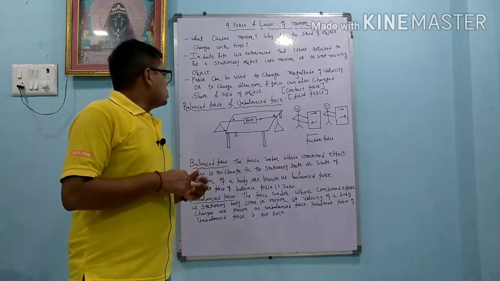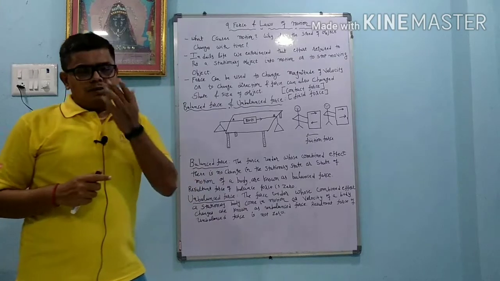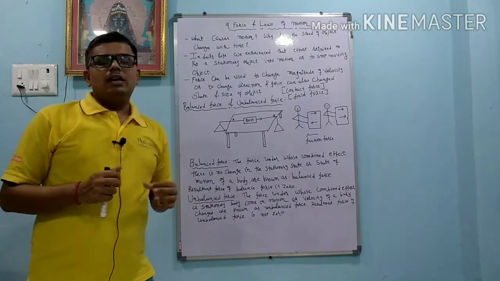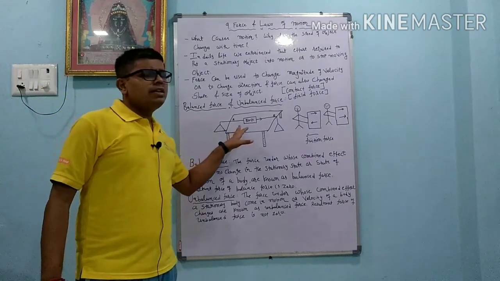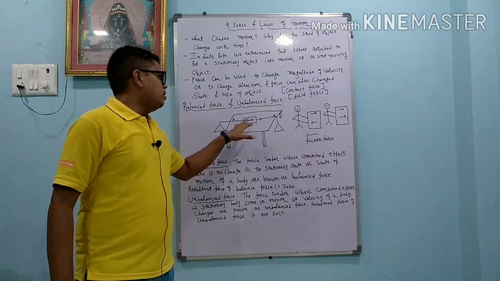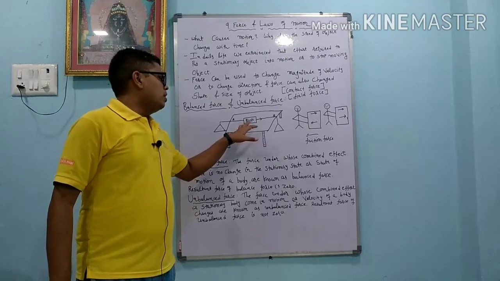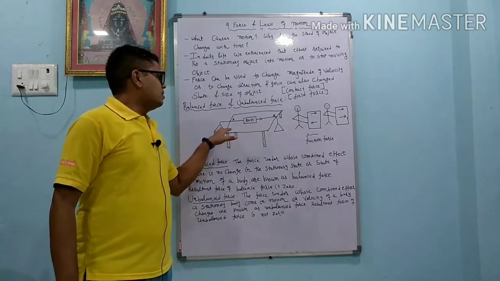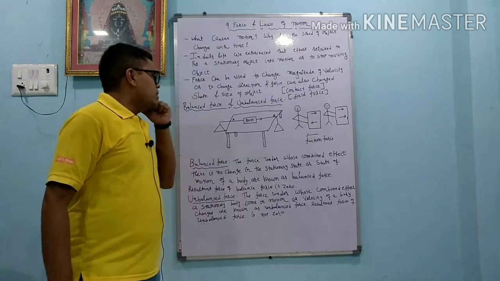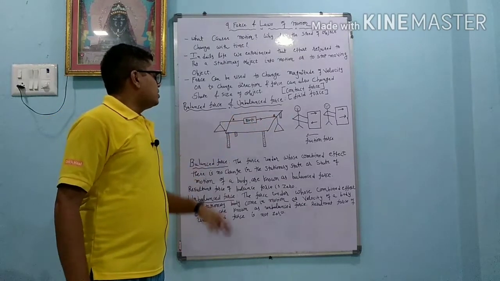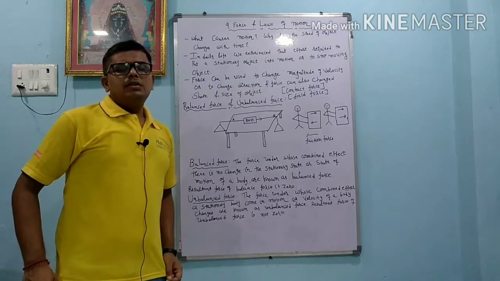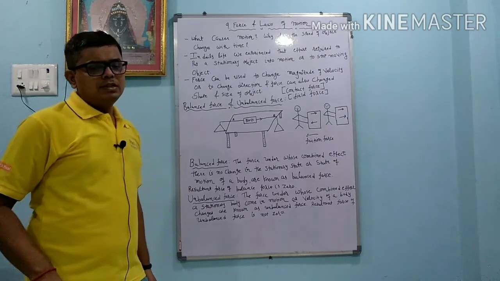We are going to learn, dear student, about balanced force and unbalanced force. For balanced force we can do one activity. In this activity we take a table, and on it we put a block. On both sides there are balances, two pans, tied with a string, with two ends A and B. So we will discuss here both balanced force and unbalanced force.